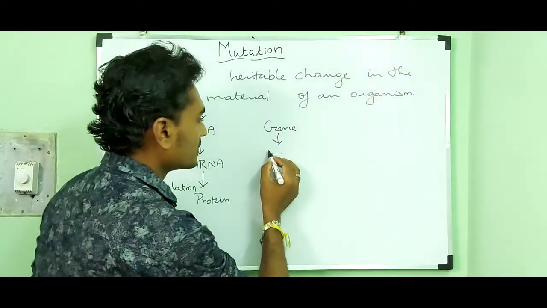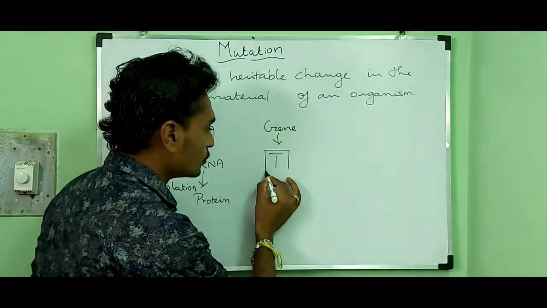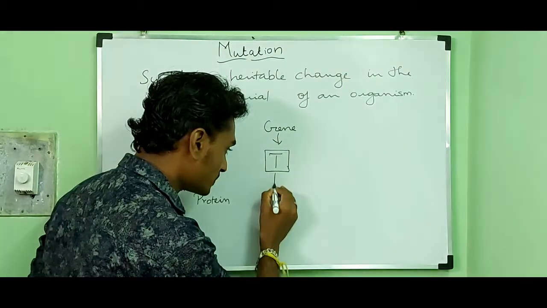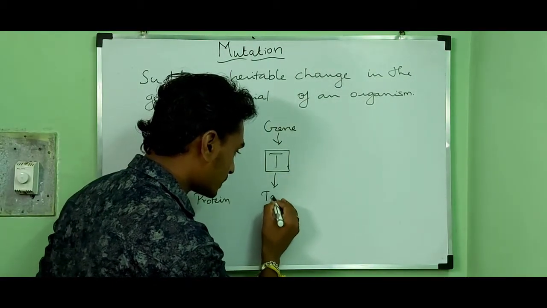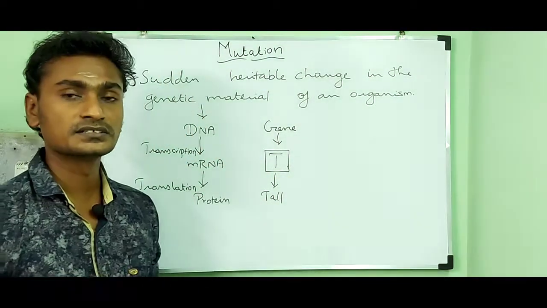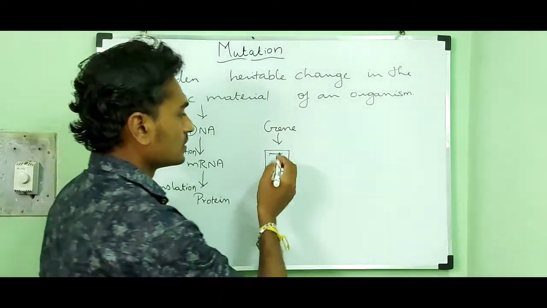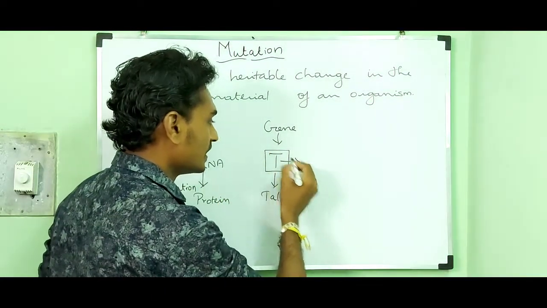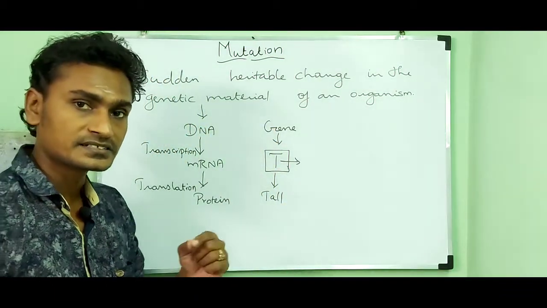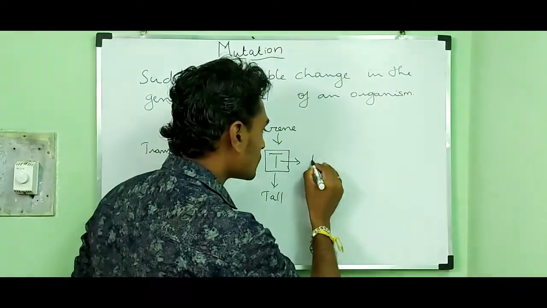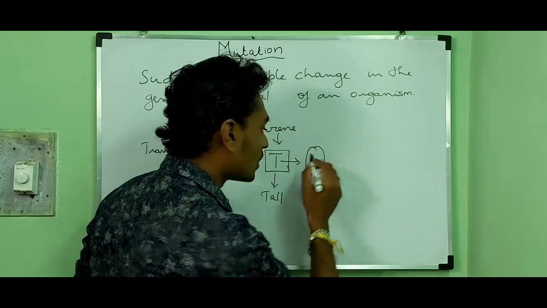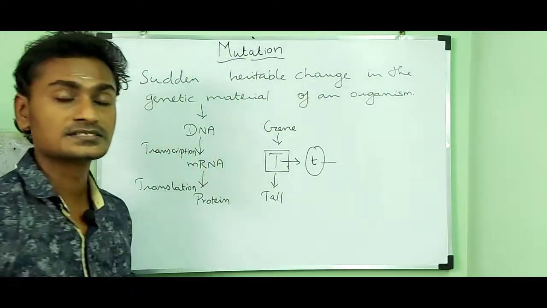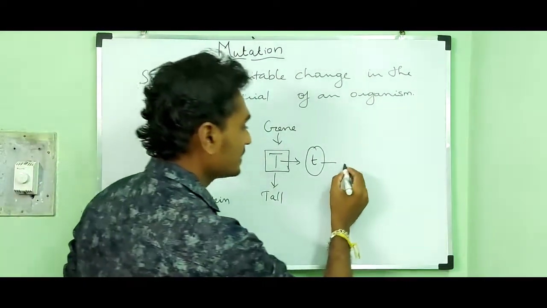The capital T is the dominant allele, and it is responsible for the trait tall. During evolution, mutation occurs in the allele capital T and it is converted into small t allele. The small t allele is responsible for the trait dwarf.